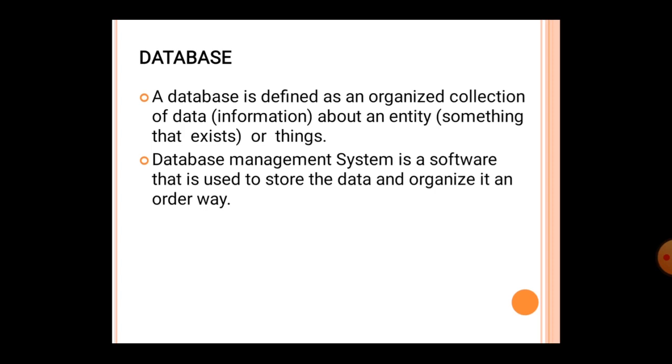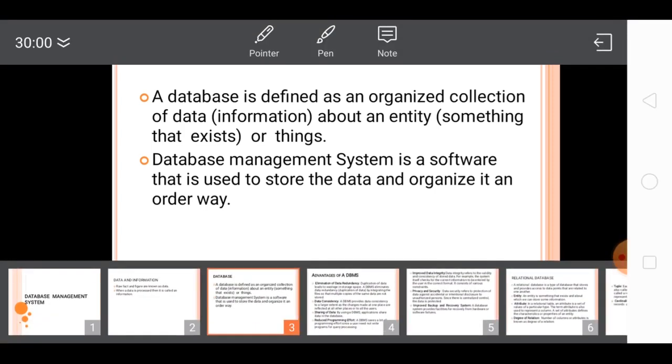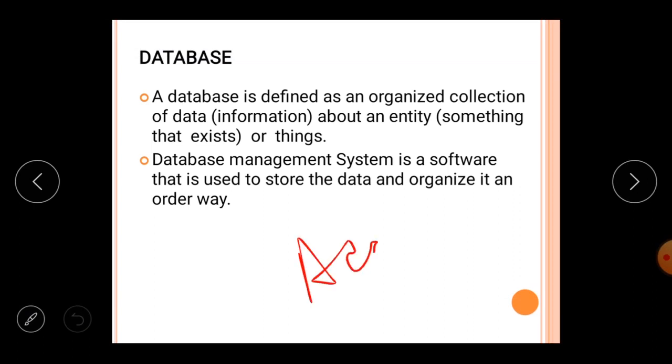Now coming to the next topic, that is database management software. What is database management software? Now we are talking about the system, or you can say the software. And when we talk about the term software, we are talking about the term computer. Means if we want to store a database in any computer system, then the software we are using is called a database management system, or you can say database system. For example, in MS Windows there is a database system, that is Access, A-C-C-E-S-S.